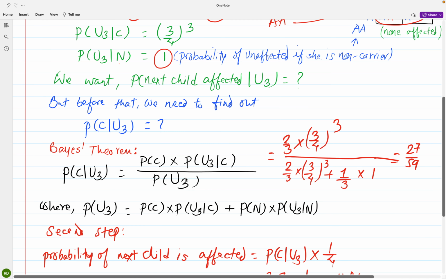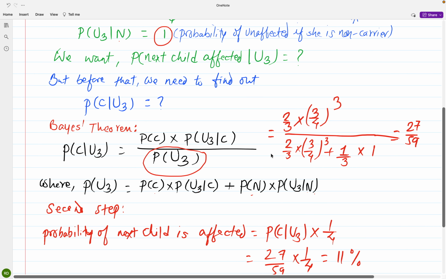So the denominator has the same term as the numerator, the probability of carrier and still producing unaffected children, plus the probability of number 9 being a non-carrier times the probability of producing 3 unaffected children given that she is a non-carrier.